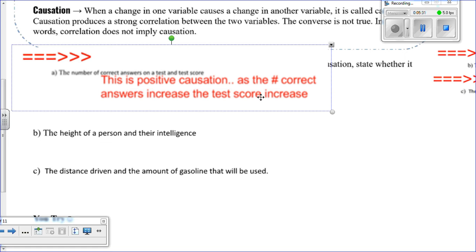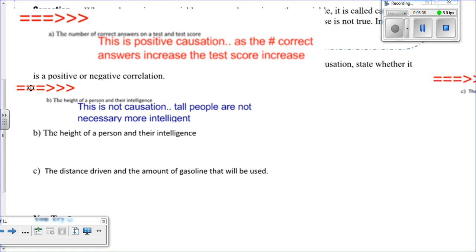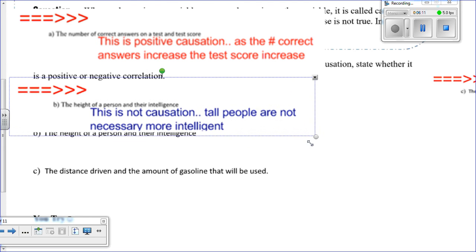The height of a person and their intelligence. So what you're saying is, if someone is super small, then they're super smart? Or if someone is super big, does that mean they're super dumb? I don't know about that. I'm not feeling that. I would have to go with this thought: this is not causation. For example, tall people are not necessarily more intelligent, and small people are not necessarily less intelligent. Now, if you said the size of somebody's brain, that might be different. But how tall they are, I don't think so.